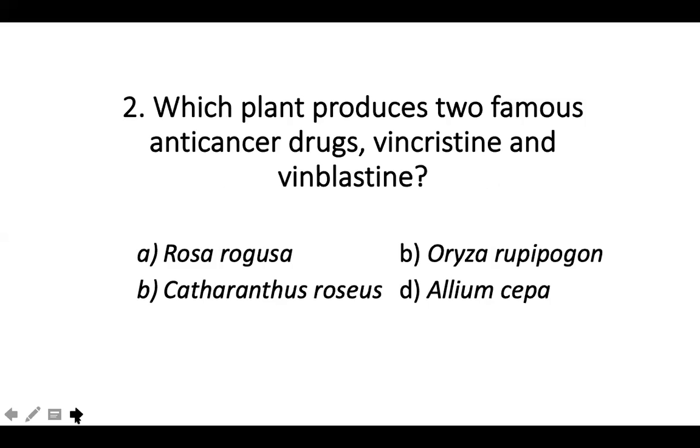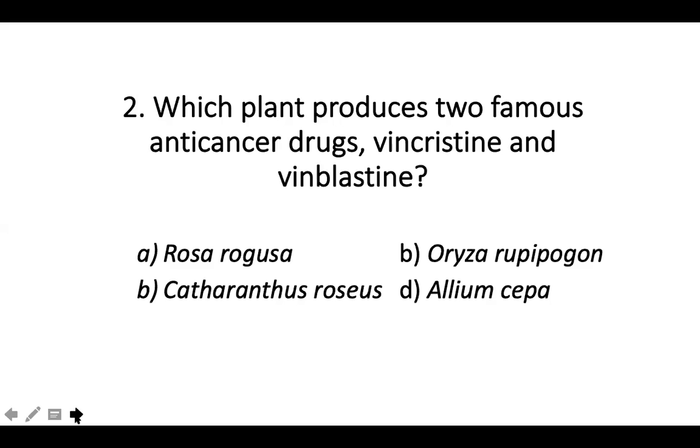What plant produces two famous anti-cancer drugs, vincristine and vinblastine? A, Rosa rugosa, B, Oryza rufipogon. Sir, we cannot see the question on the screen. I can see it, sir.